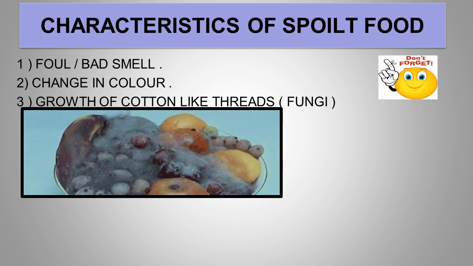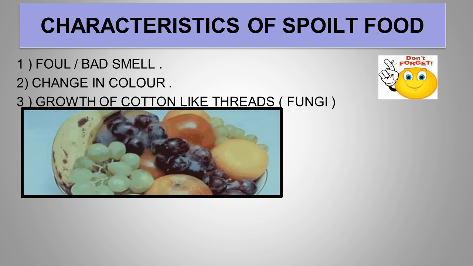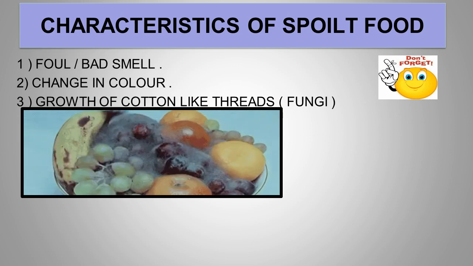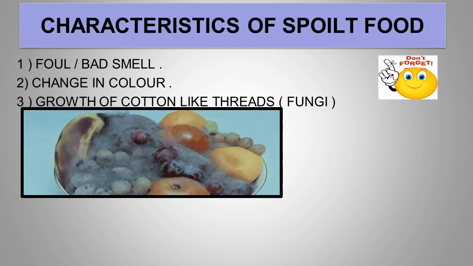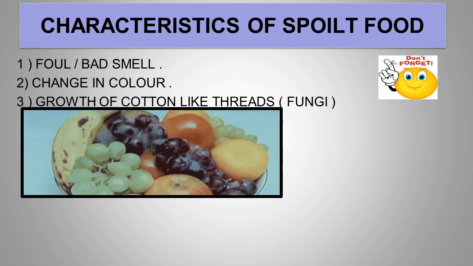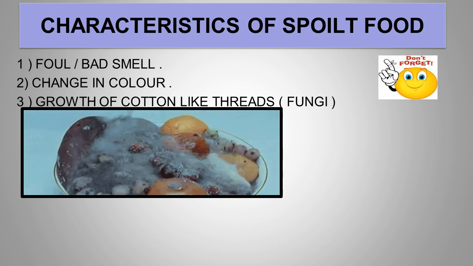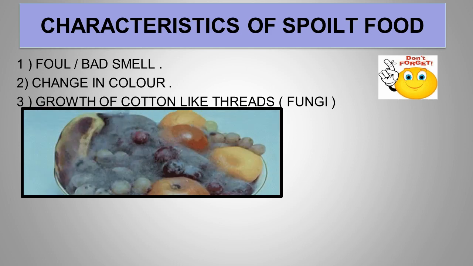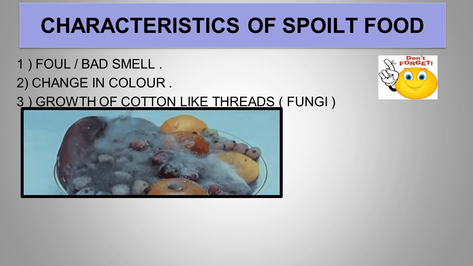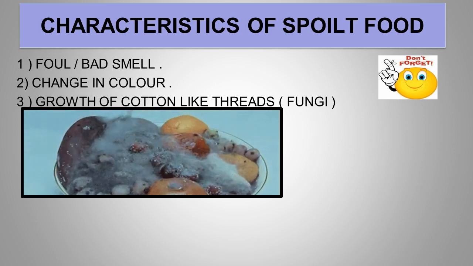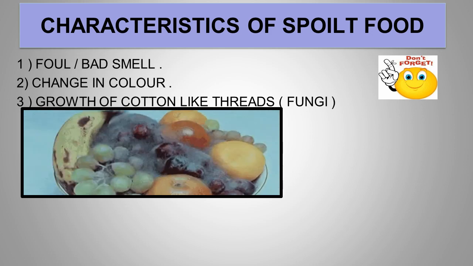But after some time, when they get old and rotten, their color changes and cotton-like structures grow on them. What are these? These are actually fungi. So spoiled food gives a bad or foul smell. Its color changes and it shows growth of cotton-like threads, which are actually fungi.